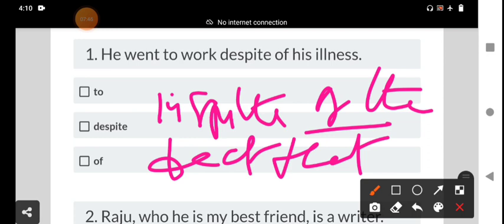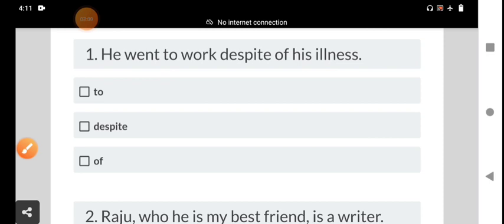On that occasion we use the fact that with a sentence. At other times, in spite of and despite take a noun or noun phrase, not a clause.